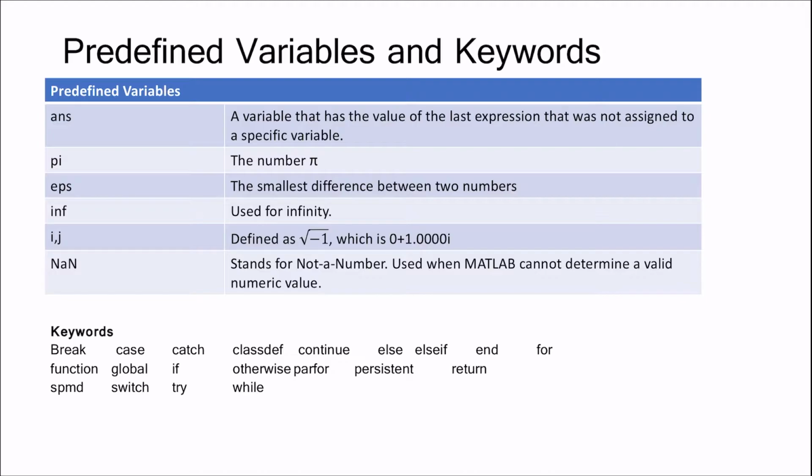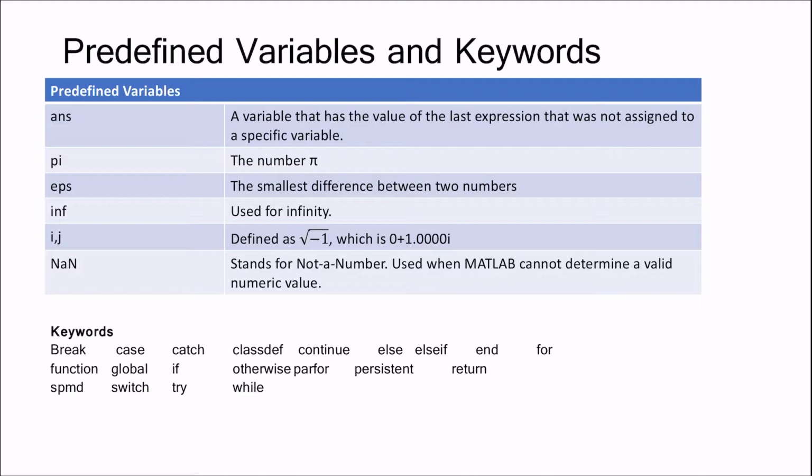That means i is defined as the square root of minus 1, which is 0 plus 1.0000i. Next is NaN, which stands for not a number, and it is used when MATLAB cannot define a valid numeric value.